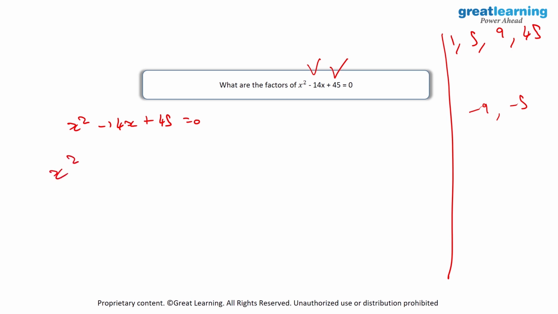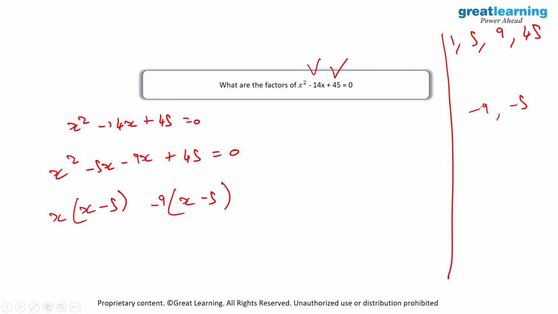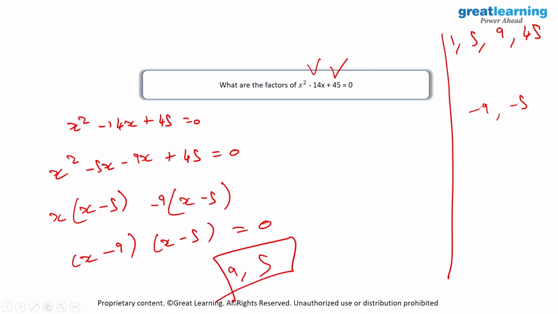So here, x square minus 5x minus 9x plus 45 is equal to 0. And when I take x to be common, I will have x into x minus 5. Here again, I will have x minus 5 and minus 9 will be common over here. So the final factor analysis will be x minus 9 into x minus 5 is equal to 0. And the value of x will be equal to 9 and 5. So these are the roots of this quadratic equation.